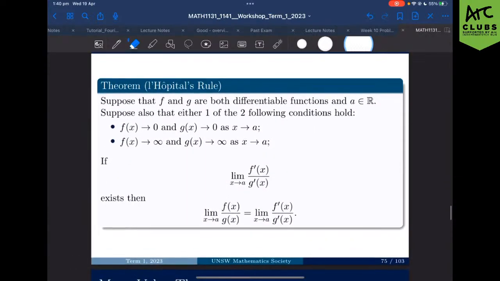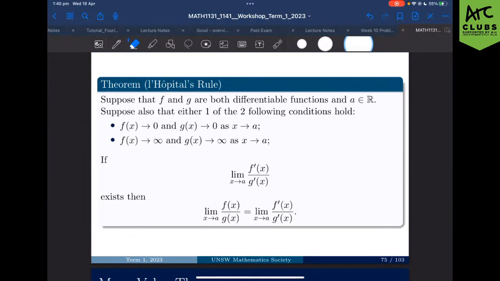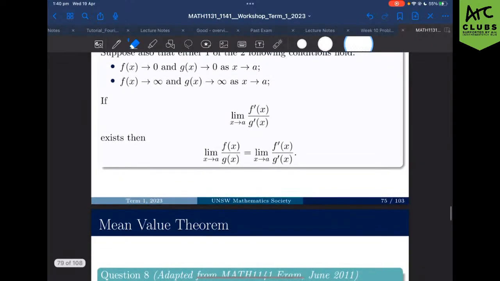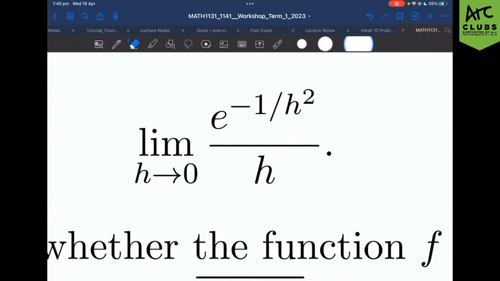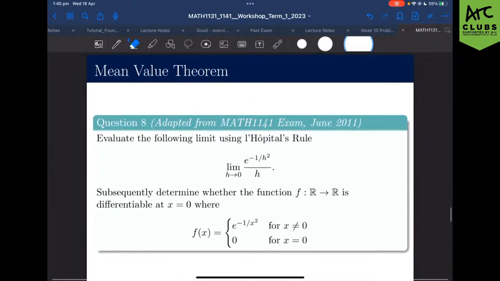All right, L'Hopital. So why do we use L'Hopital? Basically, you use this when you have to take the limit of a function that is in a fraction that you can't otherwise limit for some reason. Before I go through a bunch of conditions and rules, let's just look at our example question. If you were given this question by itself, and you were told to limit it, you can't just sub in h equals 0, because you're going to end up with a fraction on 0. It's just not going to work. That's why we have this rule. You can now limit something that you can't otherwise do without it.